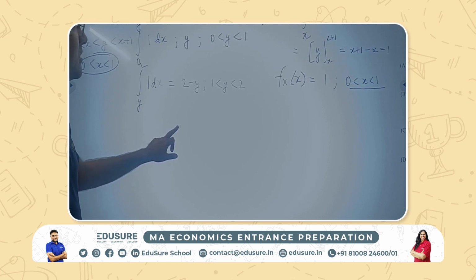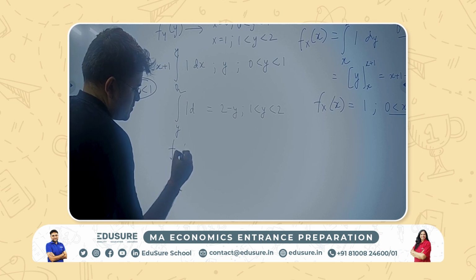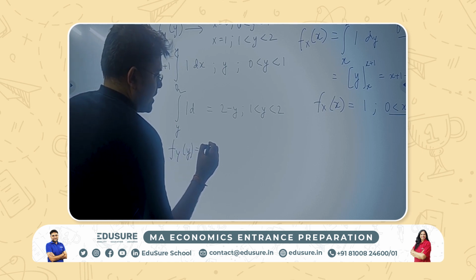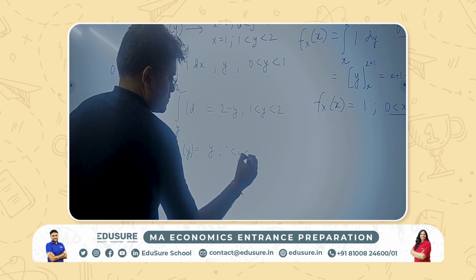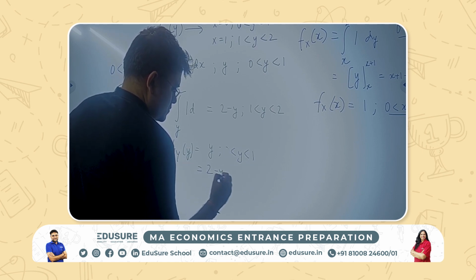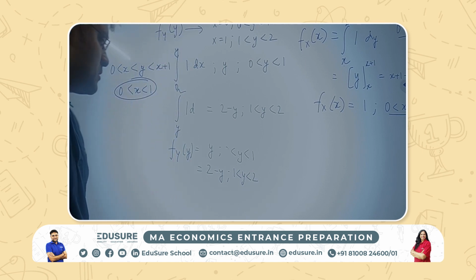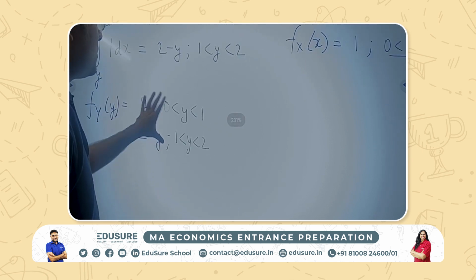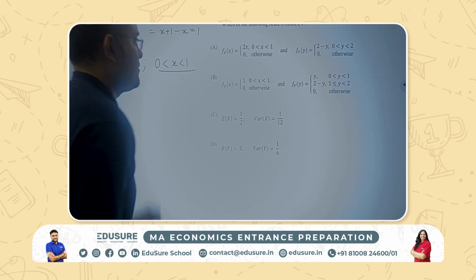This is my fx. Similarly, I can write my fy as y. Okay. So we can go into options. This is definitely correct.